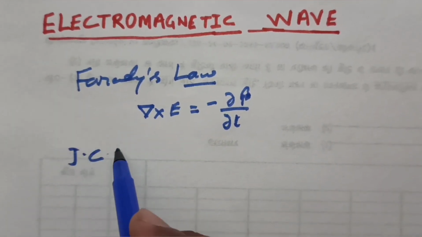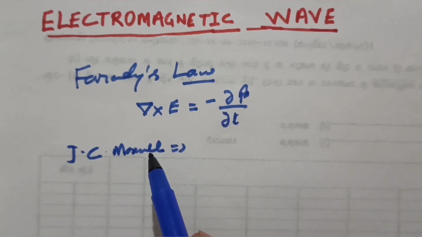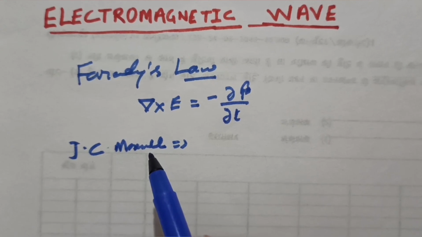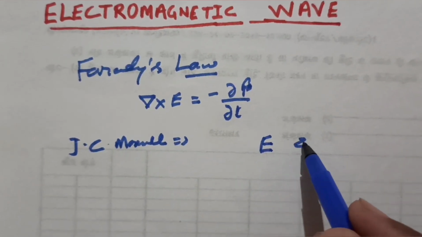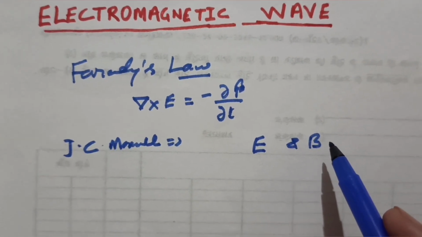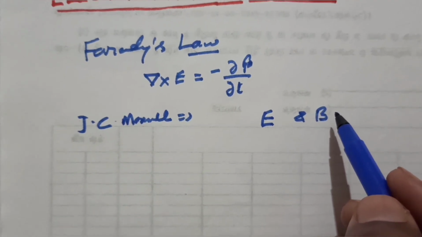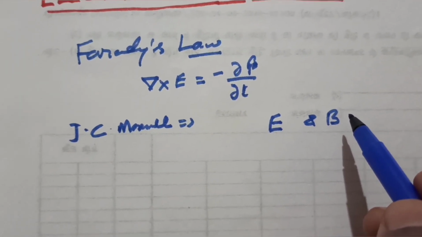James Clerk Maxwell, a famous Scottish scientist, showed that this electric field and magnetic field fluctuating together can form a propagating wave. That wave is called electromagnetic wave.